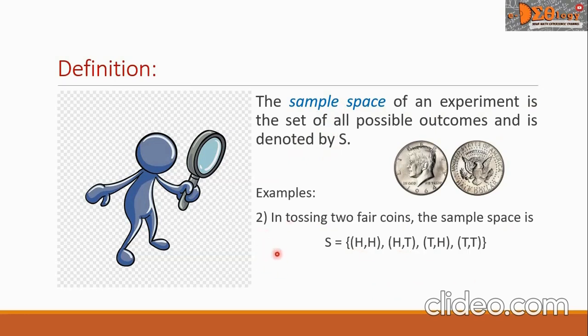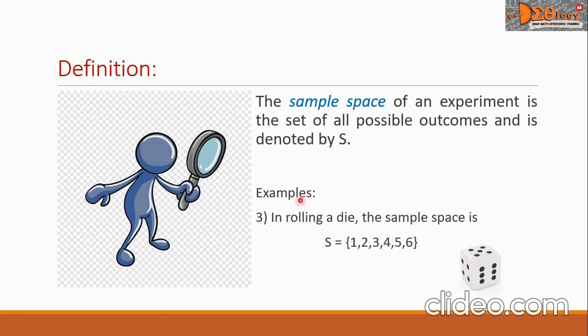Example 2, in tossing two fair coins, the sample space is S equals HH, HT, TH, and TT.